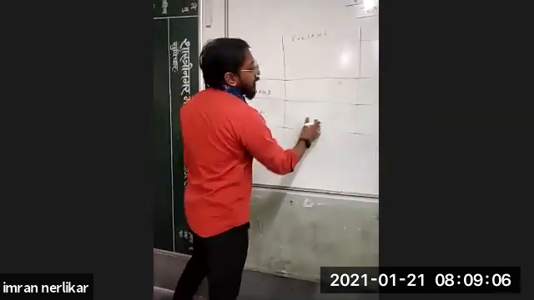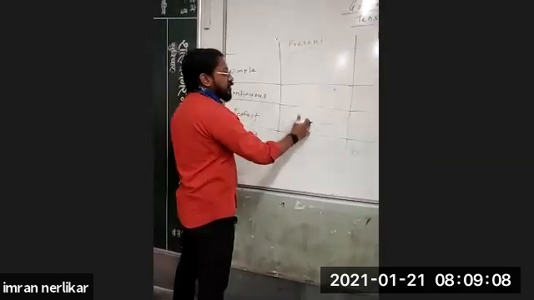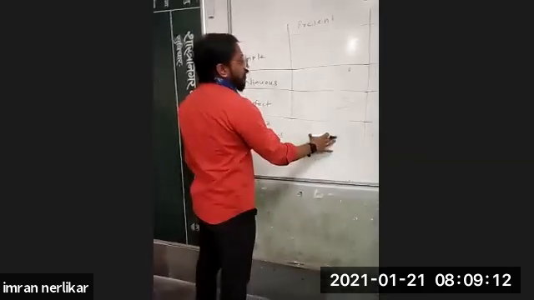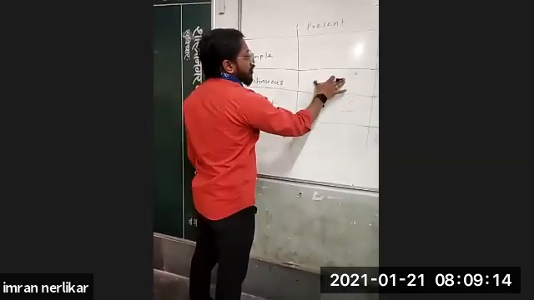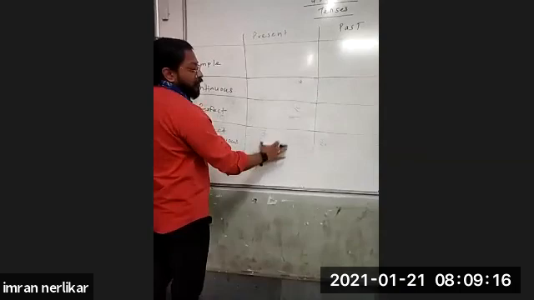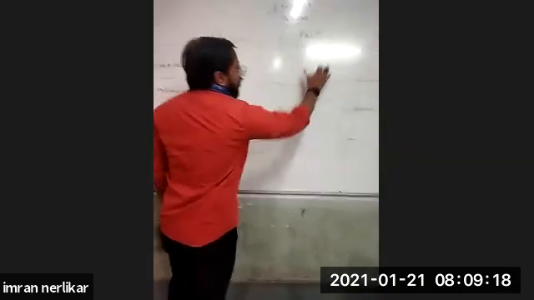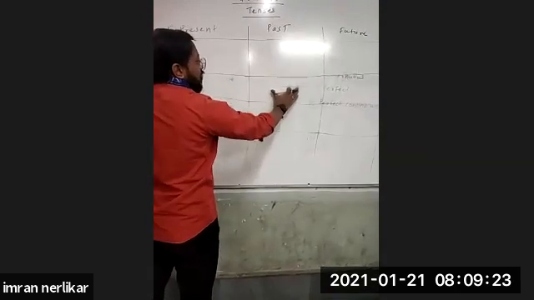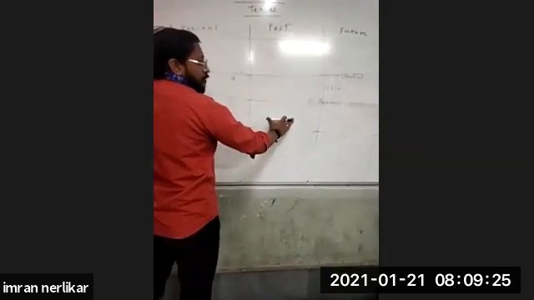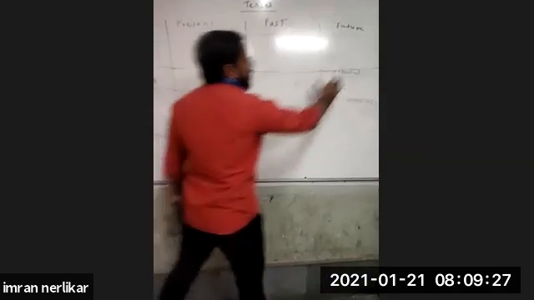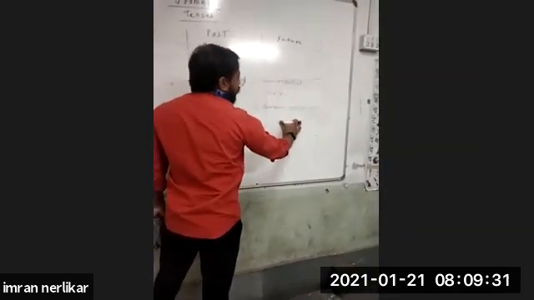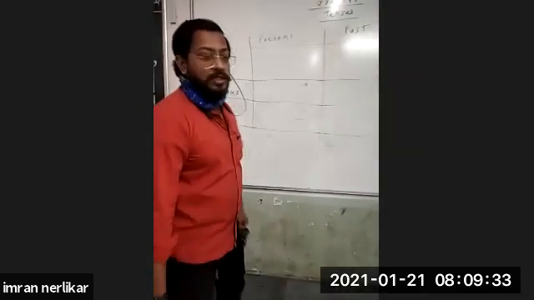So you will see that there are four columns in each section. Present tense 1, 2, 3, 4: simple present, continuous present, perfect present and perfect continuous present. Same here, same like that. See, simple past tense, continuous past tense, perfect past tense and perfect continuous past tense. Simple future tense, continuous future tense, perfect future tense and perfect continuous future tense.